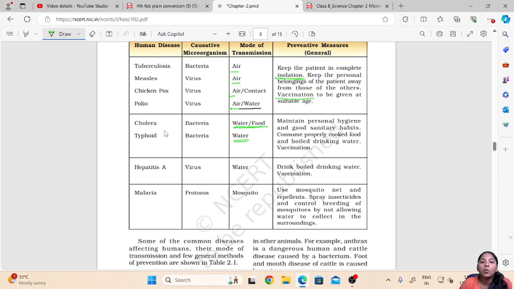Then consume properly cooked food and boiled drinking water. We should drink boiled water, as boiling kills any microbes which are present in the water. Then again, vaccination is an important factor in preventing various diseases.